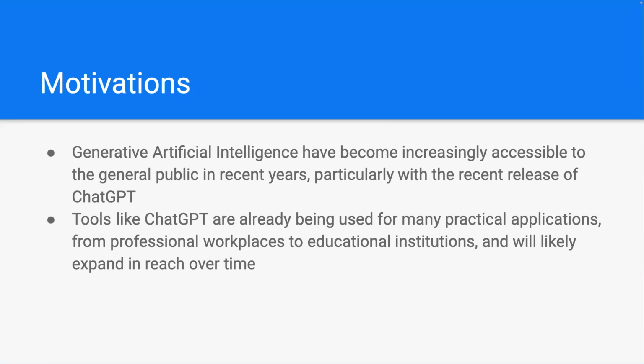Some studies have even shown that ChatGPT can play a positive role in public health and in advancing the public's understanding of climate change. So while it's clear that ChatGPT has the potential to change society in many ways, no one quite knows yet the extent and reach of its influence or how it will grow over time. And so this project aims to better understand that.